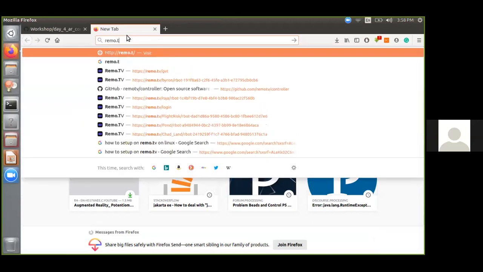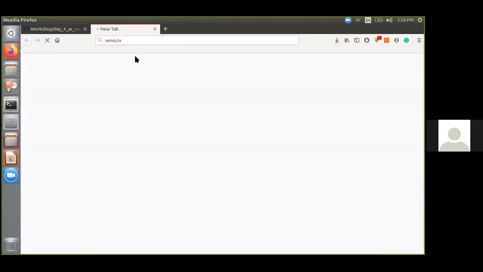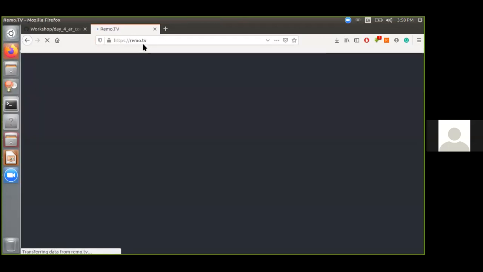remo.tv. You can go inside remo.tv, and there will be a lot of teleoperated robots available over there throughout the world. So you can operate those robots, but these robots are coming through Raspberry Pi. One of the persons who attended the workshop said that he has a Raspberry Pi.